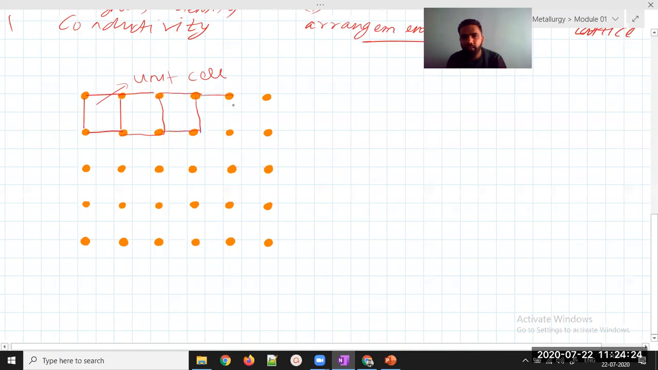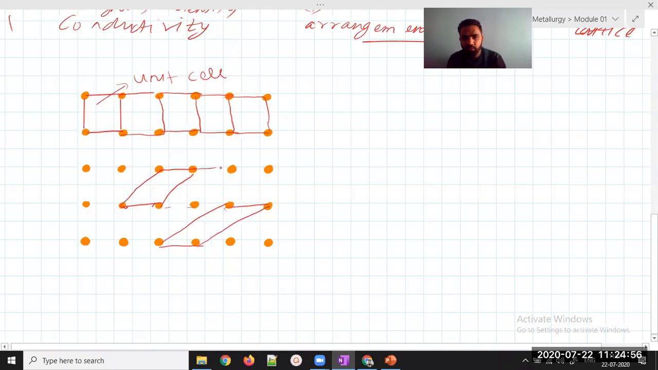I'm just repeating the translations. As much as I can repeat, I'll get the translations. Translation can be this way also. Translation is not like it should be perpendicular. I can even make translation this way. I hope you are able to understand. Sorry, this is not right. Translation can be this way. So I can repeat this structure.